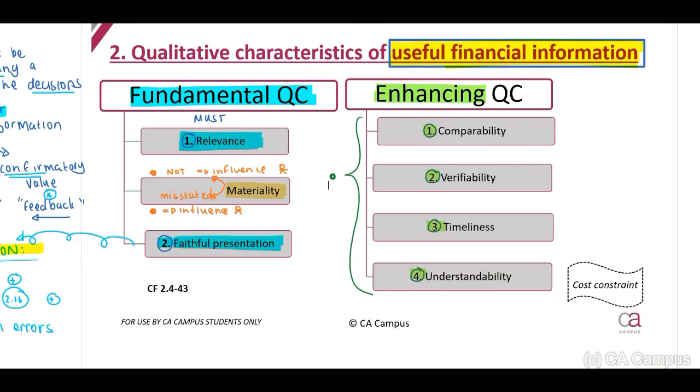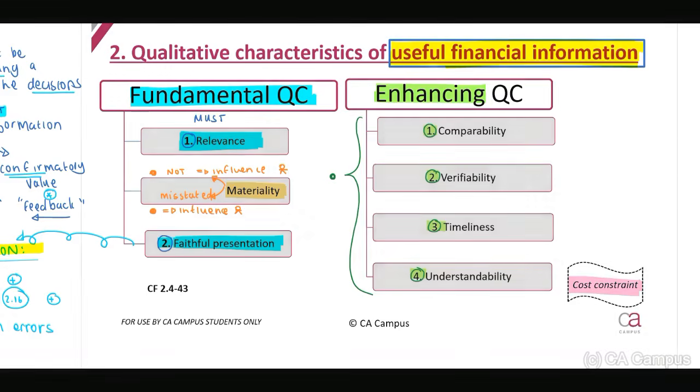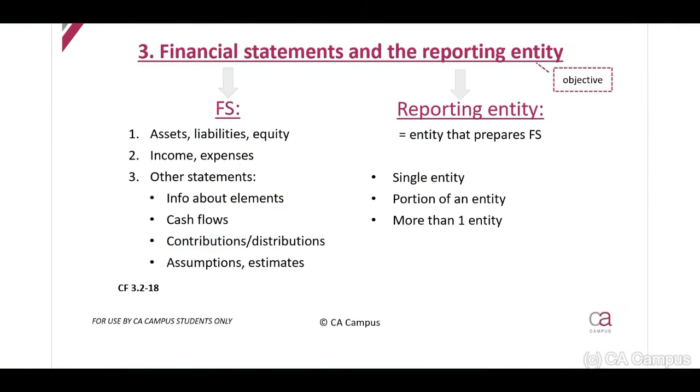And it should be understandable, classifying, characterizing, and presenting the information clearly and concisely. And guys, always an important thing to just briefly mention is that there is some kind of cost constraint involved in being able to apply all of these different qualitative characteristics. The third chapter in our conceptual framework relates to our financial statements and the reporting entity. Guys, always try to think about the objective. Remember, the objective is to provide useful financial information to assist users in making decisions.